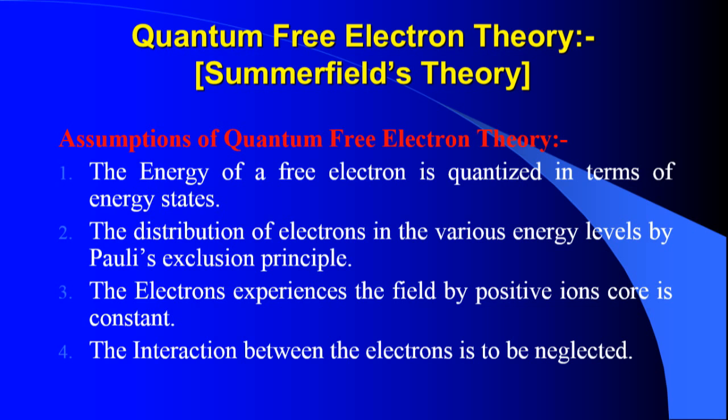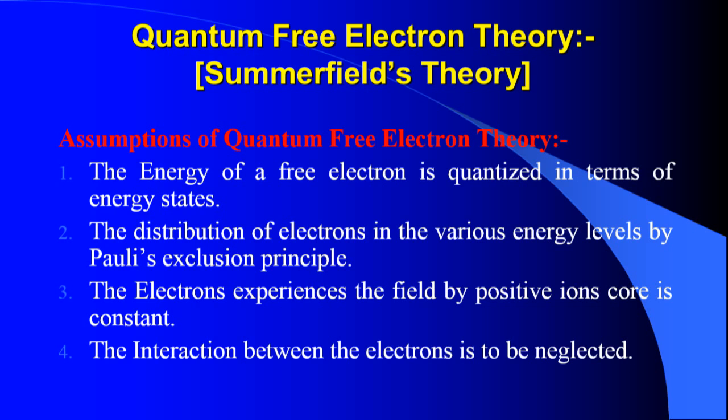So the third and fourth assumption is common in the case of classical free electron theory also. The first two assumptions are different from classical free electron theory. What are the first two assumptions? The free electron energy is quantized, and the distribution of electrons in the various available energy states obeys the Pauli's exclusion principle. The third assumption is that the electron experiences a constant field from the positive ion core.